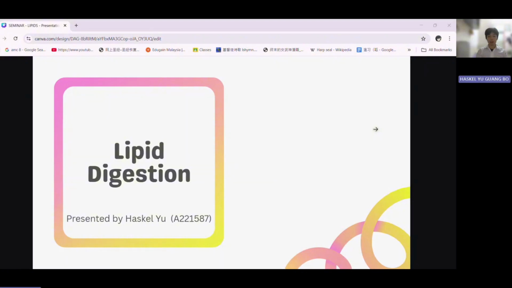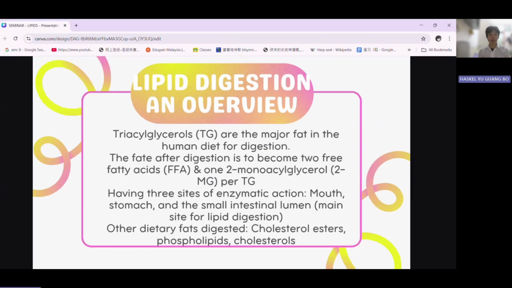To the lecturers and my fellow peers, my name is Haskell Yu. My matrix number is A221587. And my topic today is on lipid digestion. So let's start with an overview.